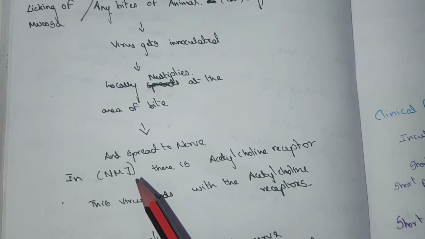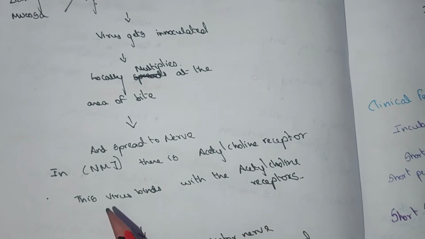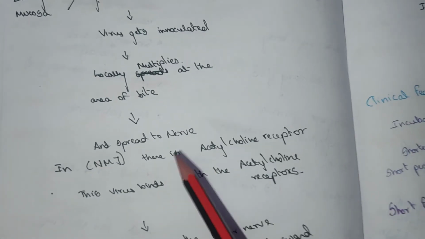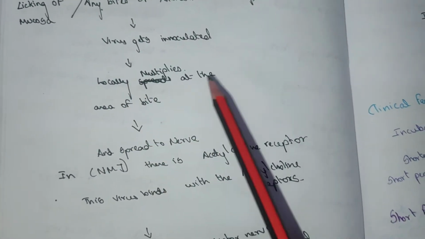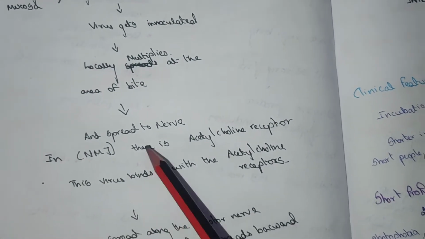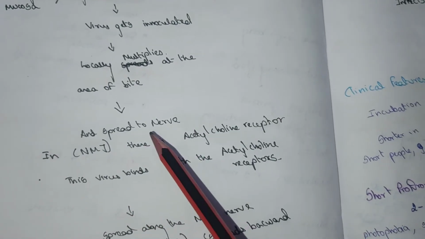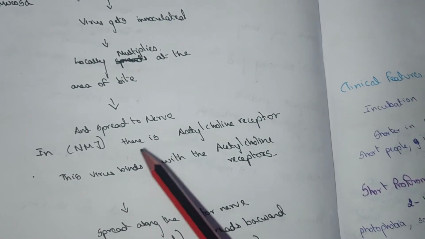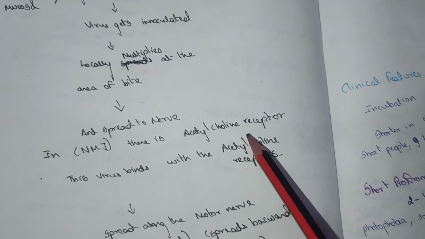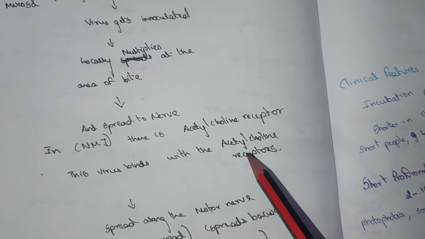In the neuromuscular junction, where the nerves and muscles come in contact, there is an acetylcholine receptor, and this virus binds with the acetylcholine receptor.